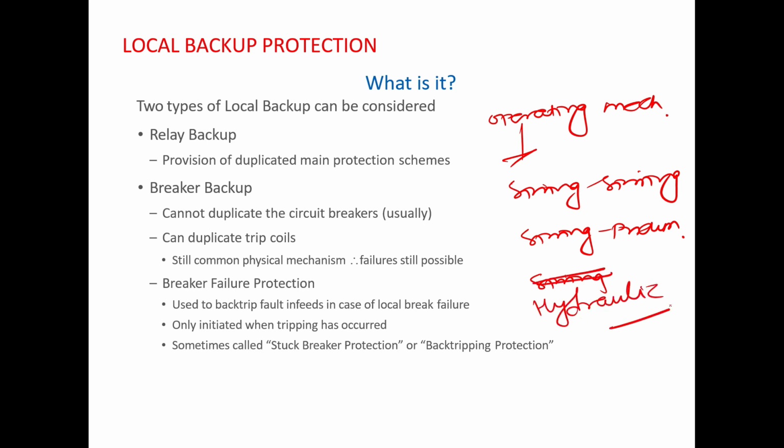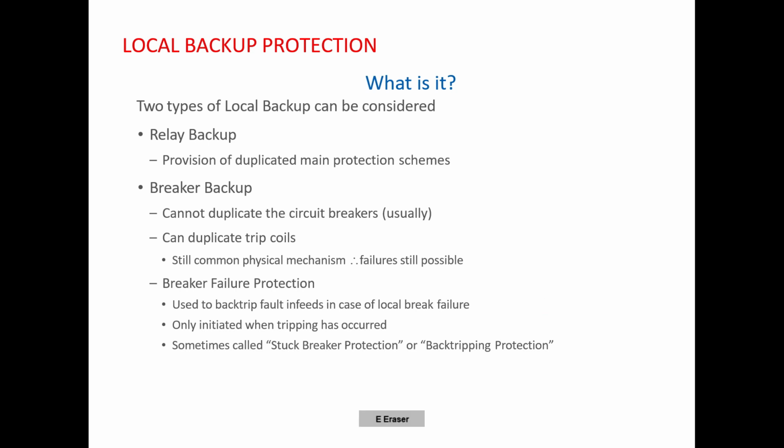In any case, there is only a single mechanism box for one breaker. So if this mechanism fails due to any reason, suppose the motor is faulty or the air pressure is very low, then since the operating mechanism is faulty, the fault cannot be isolated.